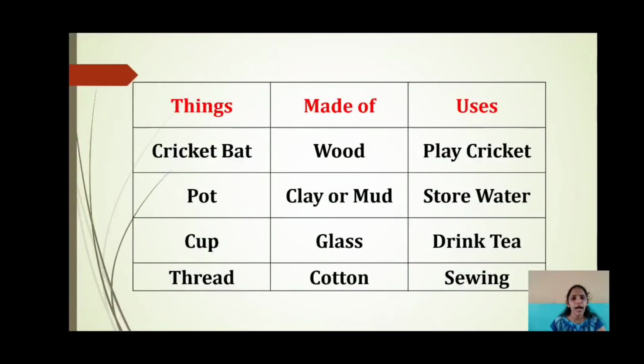A cricket bat is made of wood, which is used to play cricket. A pot is made of clay or mud, which is used to store water. A cup is made of glass, that is used to drink tea. A thread is made of cotton, that is used for sewing.